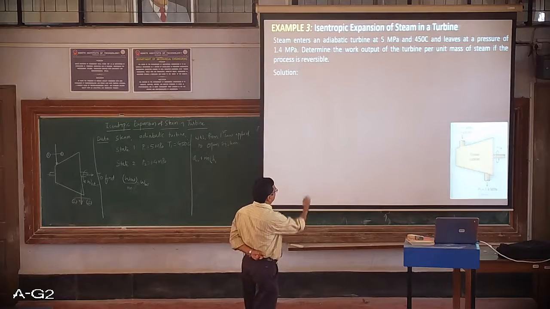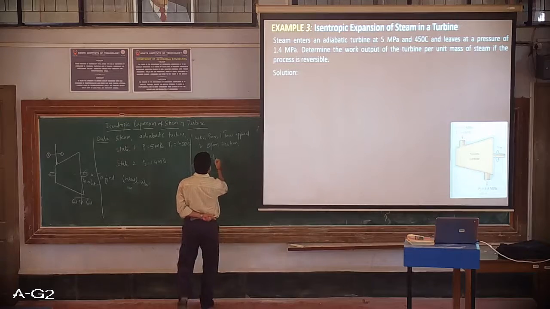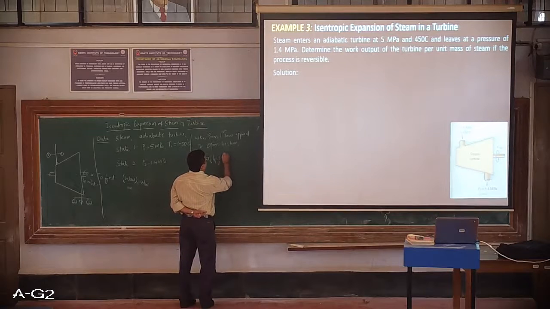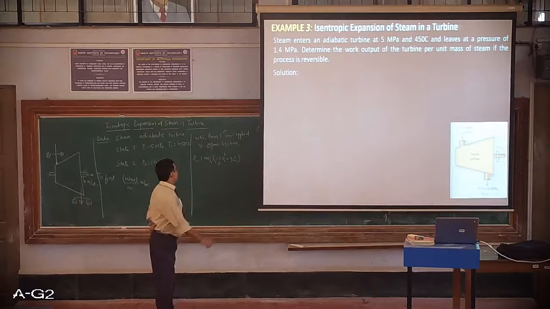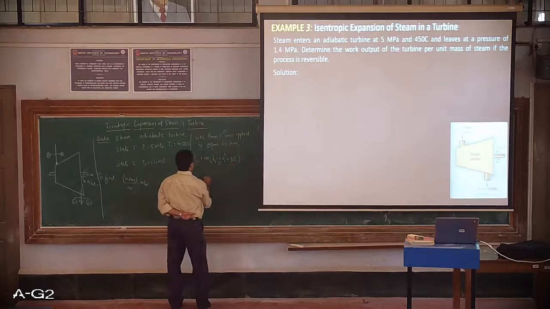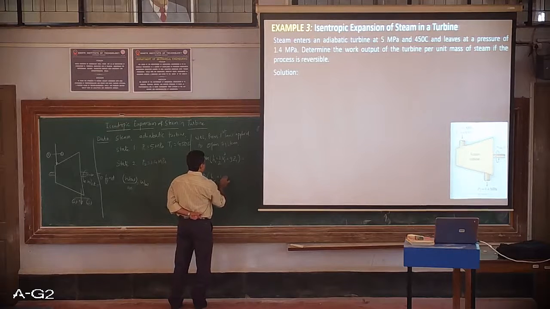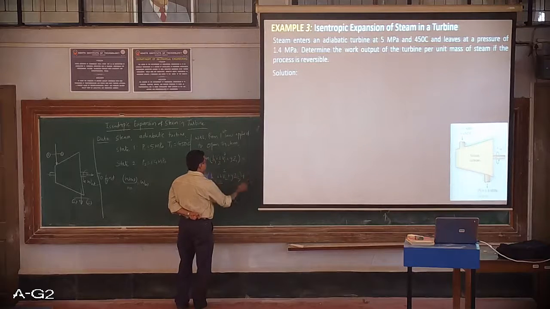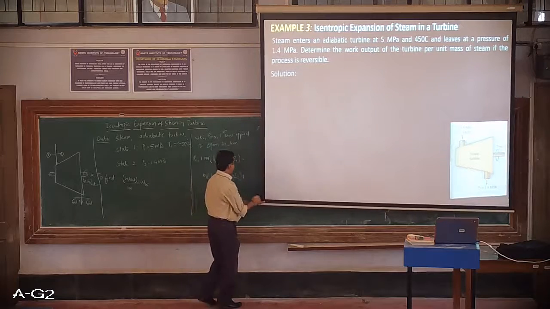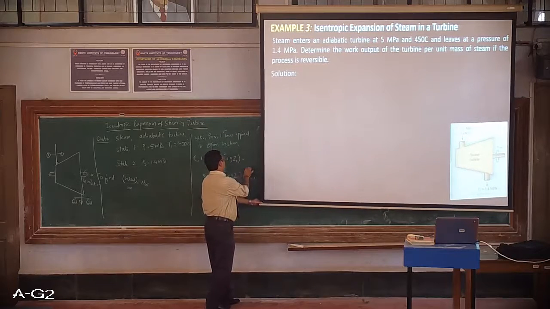Now here I'll be changing it from state 1 to state 2. So h1 plus half V1 squared plus Z1, this is at the inlet to the turbine, is equal to m dot h2 plus half V2 squared plus Z2 plus work out.